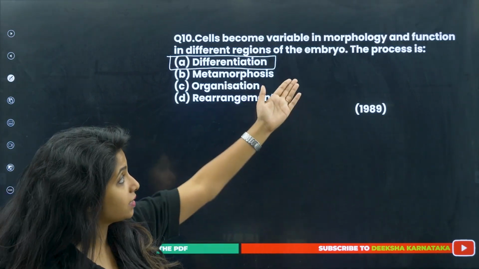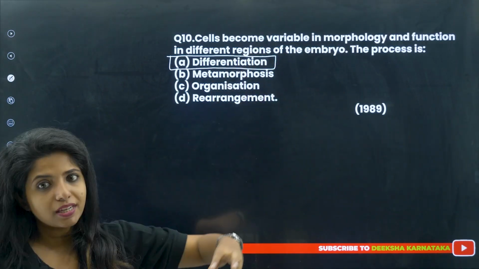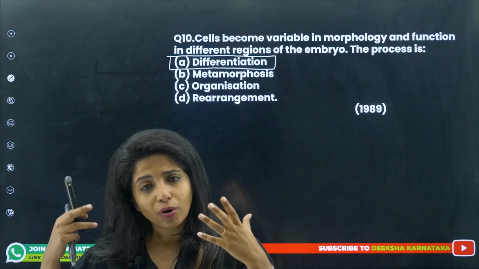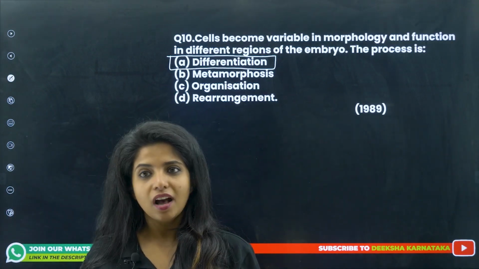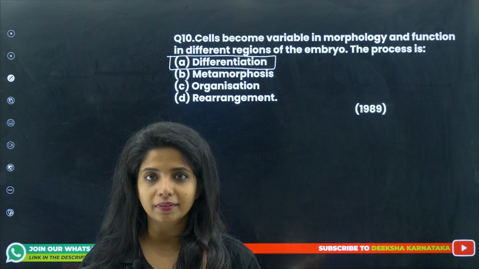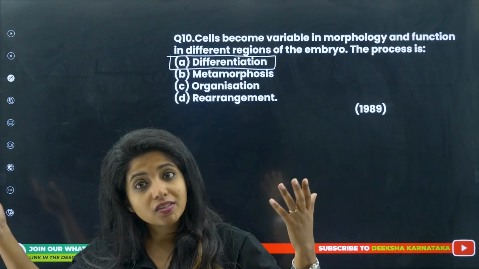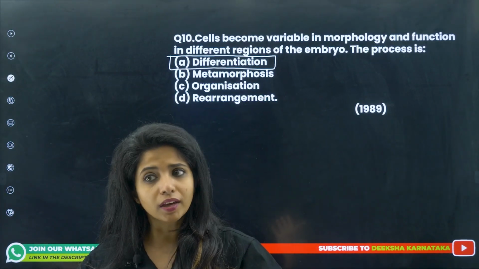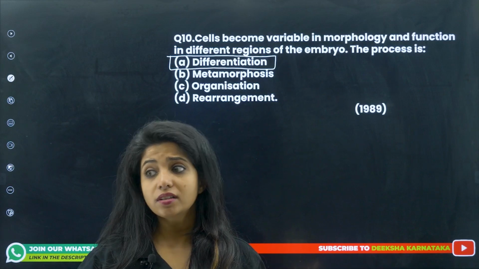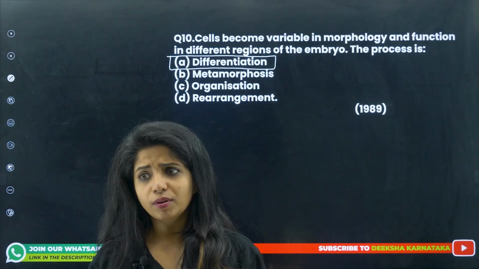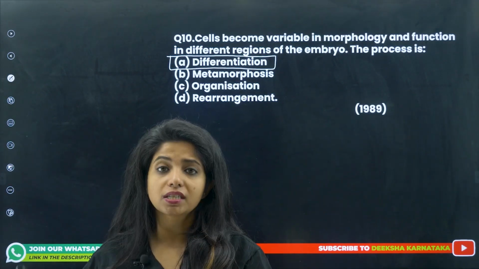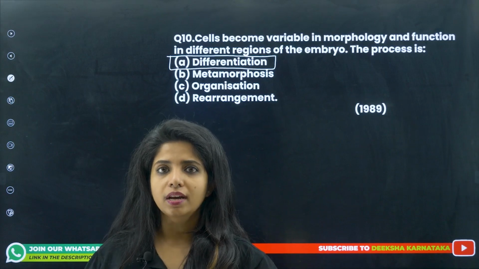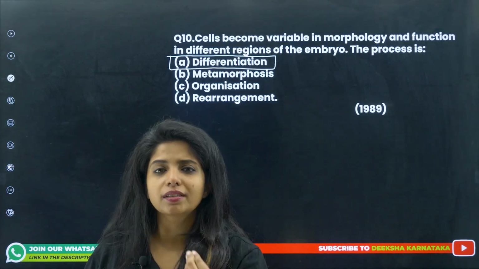Okay, so as I said, here morphology and function. Obviously, for doing certain function, you have to change your cell structure as well. Right? RBC and WBC do not look the same. They are different in structure because their functions are different. RBC does not have lots of cell organelles, whereas WBC has. Because RBC has to carry more and more hemoglobin, it compromises with certain cell organelles.